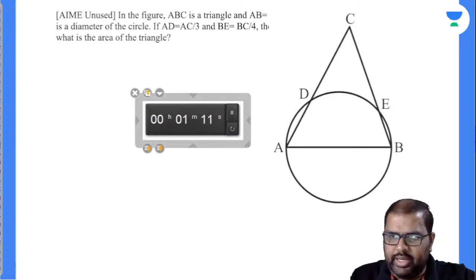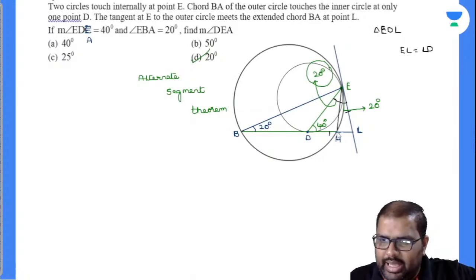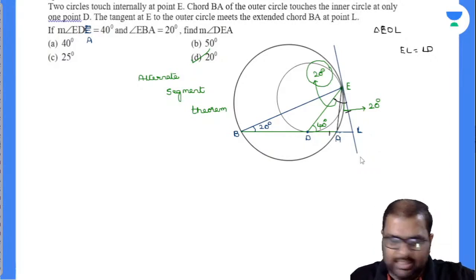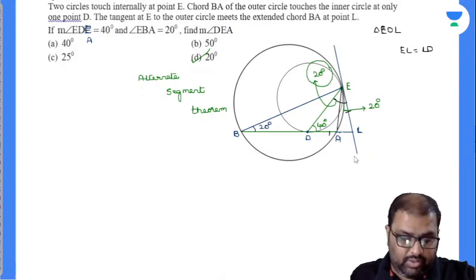Pallavi, how is it 20? So, beta, look, AEL. Now look, AE is nothing but called a chord. Am I right or wrong? EL is nothing but called a tangent. The angle made by the chord and tangent will be equal to the angle made by the chords in the alternate segment.